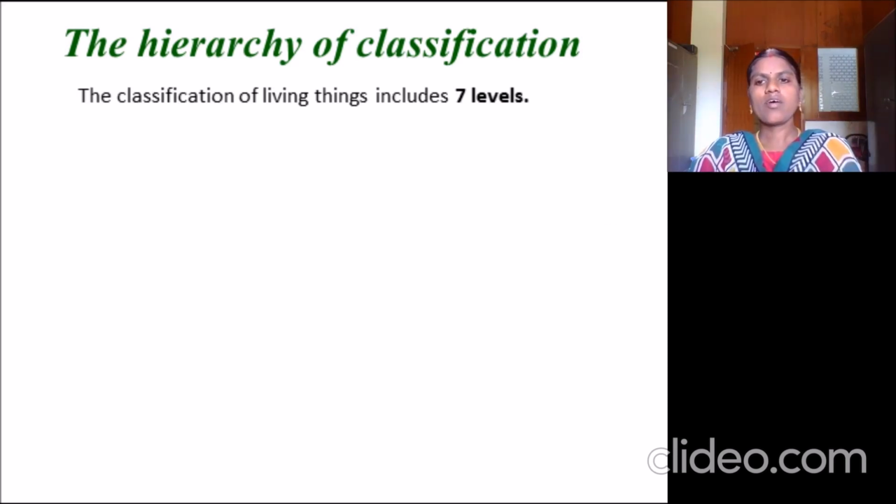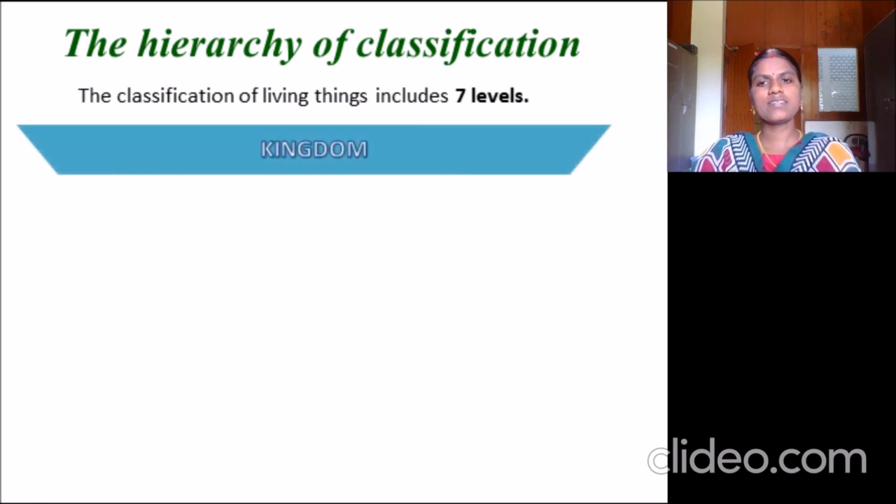There are 7 levels of hierarchy of classification. The first one is kingdom. This kingdom is the highest order of taxonomic studies. Kingdom is the highest category. Next is the phylum.